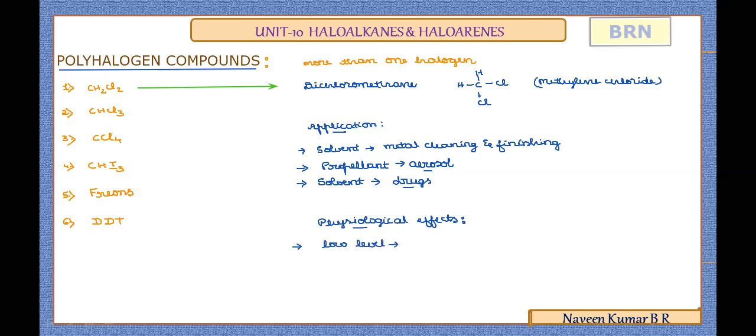Dichloromethane, trichloromethane, all these are gaseous compounds, highly evaporating. So exposure at a low level leads to impaired hearing and vision.